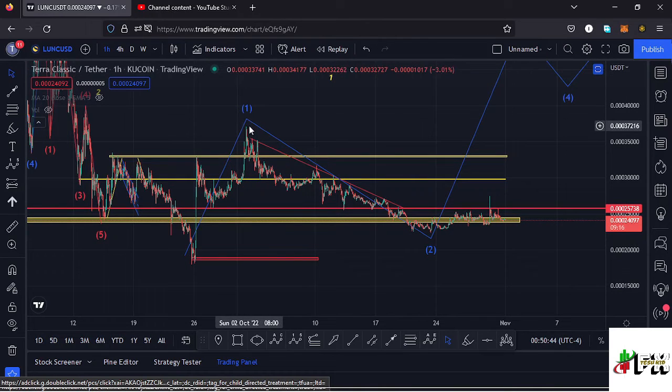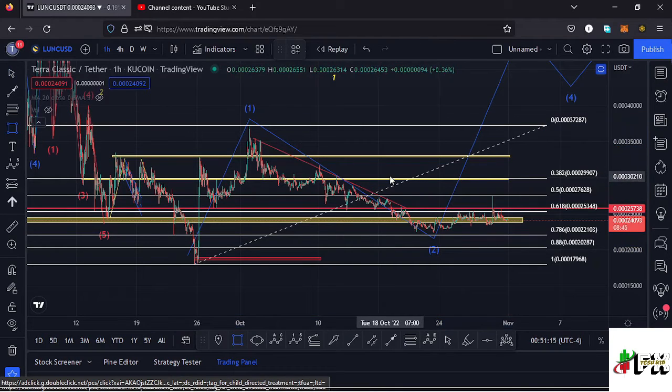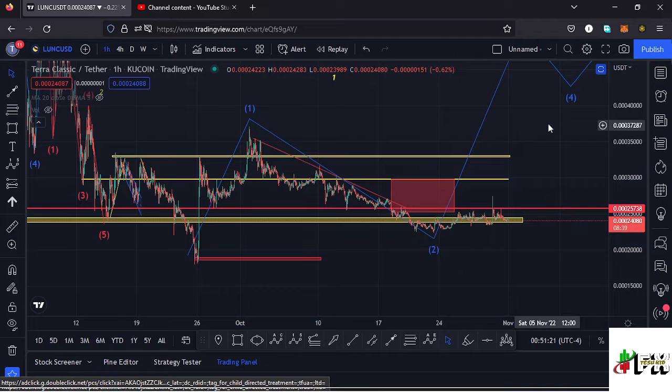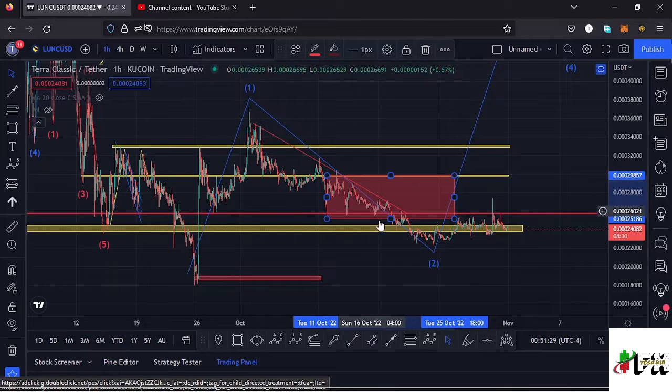After making our high for that first wave, we saw a very nice retracement over here in the formation of a second wave, and using the Fibonacci's, connecting them from the low of that first wave to the high of that wave 1, that gives me a minimum retracement area to the lower side in the formation of that second wave between the fib level 0.382 and the fib level 0.618, and I can mark that target area here on the charts like that. Then removing the Fibonacci's, you can see that Lunc has retraced into this target area, and at some point we managed to break out of the target area to the lower side. We even lost a key area of support at around the $0.000024 mark, and after losing that key area of support, we are making some new lows down here.